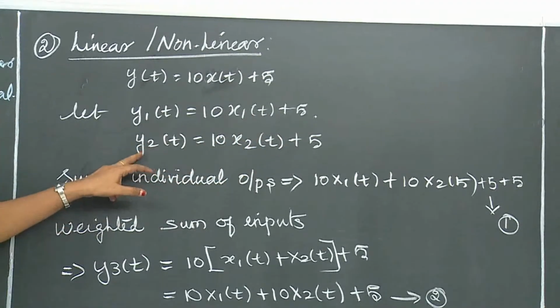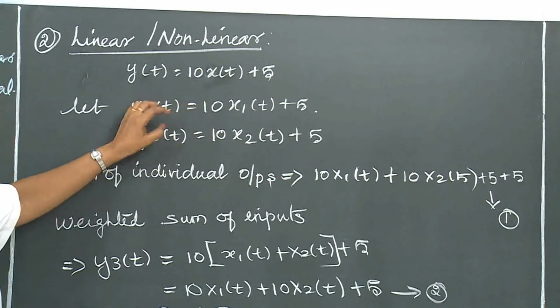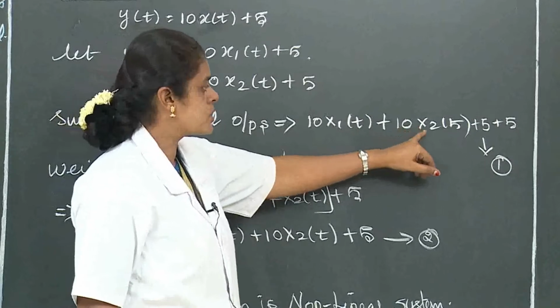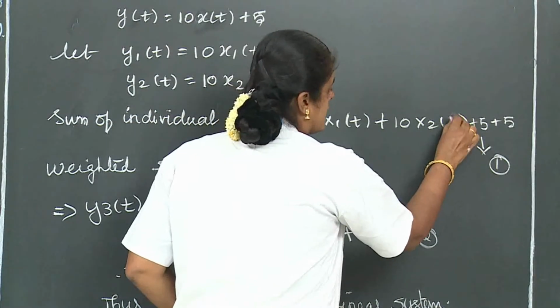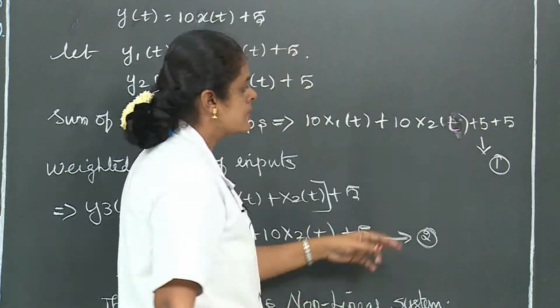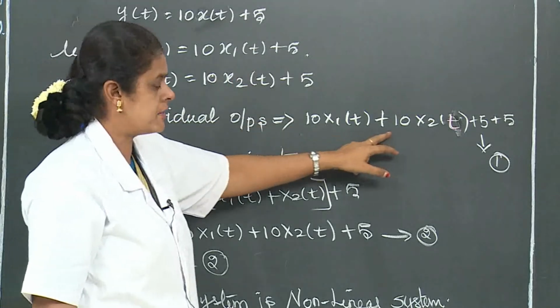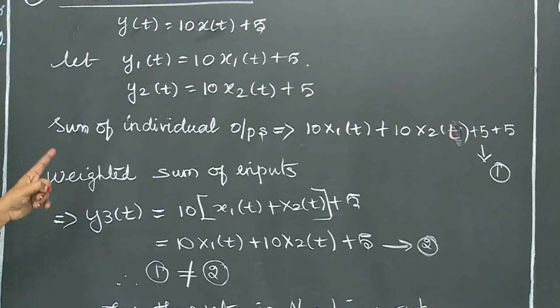Right? The second sample y2 of t equal to 10 into x2 of t plus 5. So we have to add both the equations. It gives 10 x1 of t plus 10 x2 of t plus 5 plus 5. That means we have both equations here. So this is equation number 1. This is the sum of individual outputs.